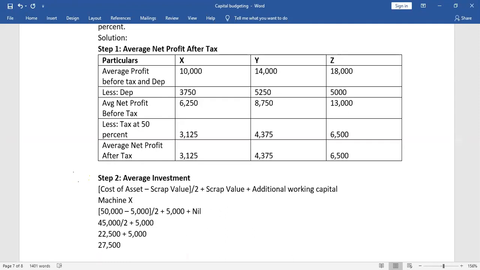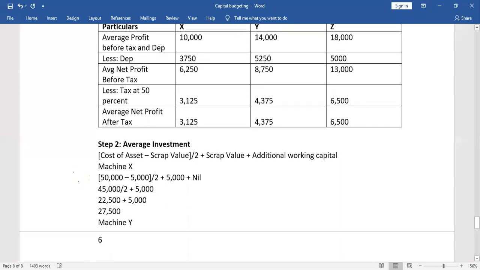27,500. And how did we get this 27,500? 50,000, that is the cost of the asset, minus scrap value, which is 5,000, divide by 2. That is 50,000 minus 5,000 is 45,000, divide by 2 is 22,500, and after dividing by 2 we have to add the scrap value, which is 5,000. So 22,500 plus 5,000 is 25,500.